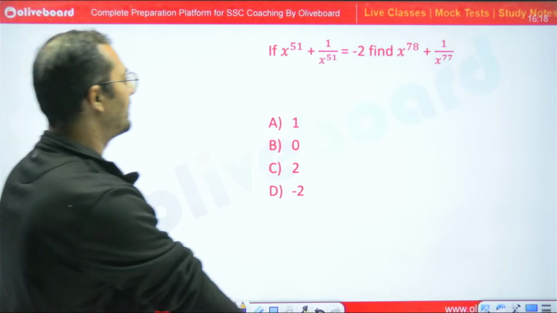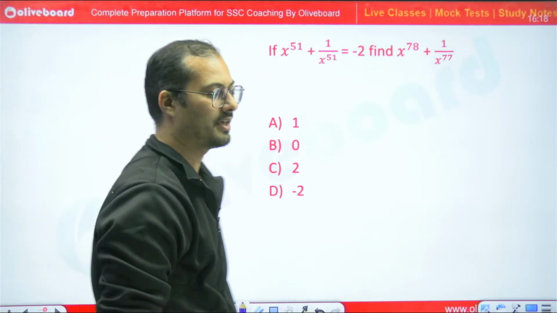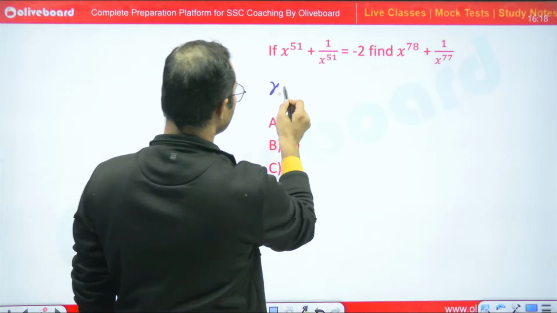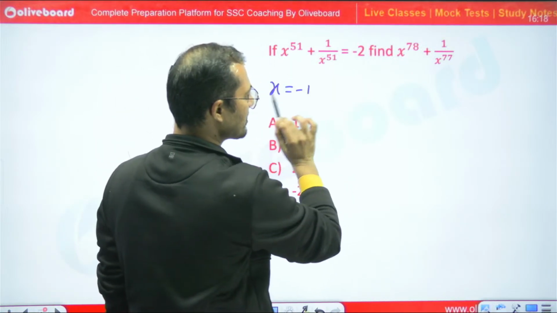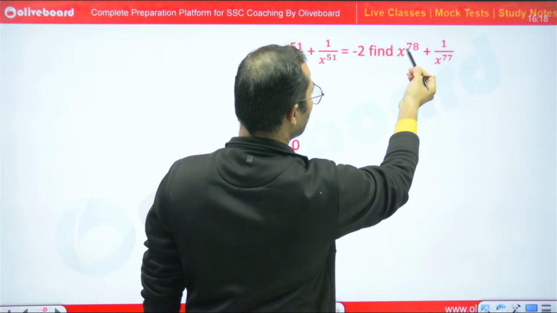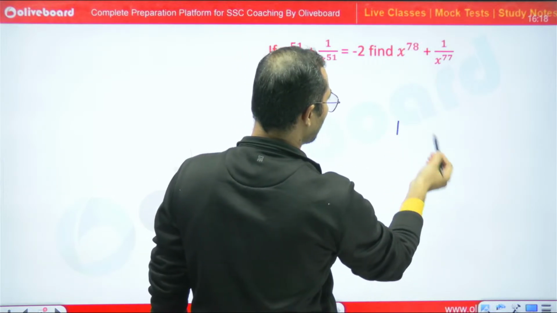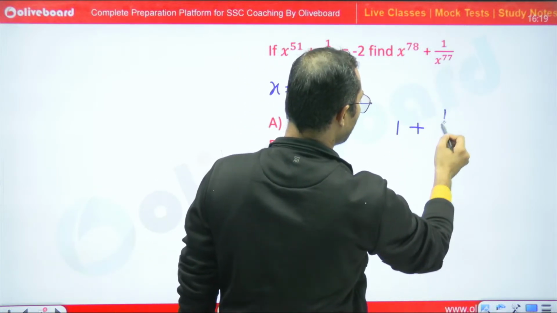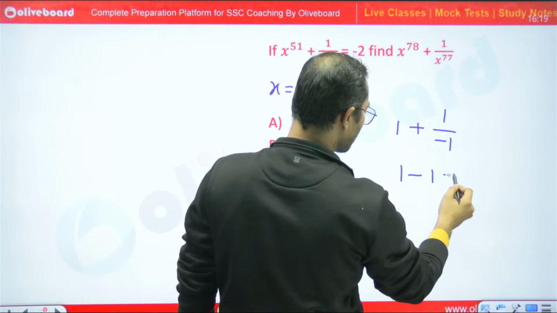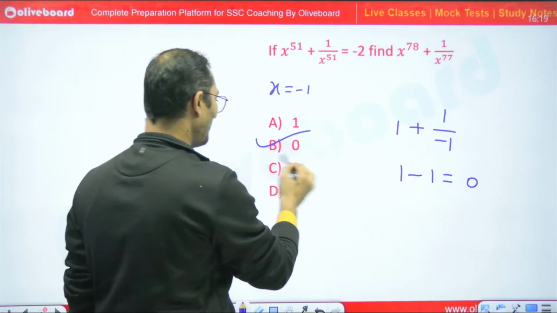So please tell me what is the answer for this question. Now you can say that x is equal to minus 1 satisfies the equation. So minus 1 to the power 78 will give us plus 1, minus 1 to the power 77 gives minus 1. So 1 minus 1, 0 is the right answer. B part is the right answer.